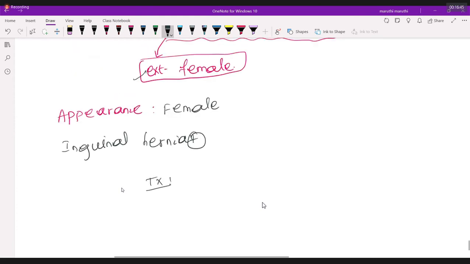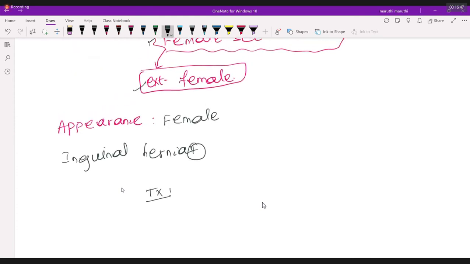One more question I have for you. If testicles are present, that means the person has a 46XY chromosome, true or false? Yes, 46XY, absolutely right. The only problem is that everything was supposed to go in the male direction, but the problem came with the receptor. The receptor did not work, so everything deviated into female, because the universal gender is female. The person turns out to be female by appearance, but genetically is 46XY only.